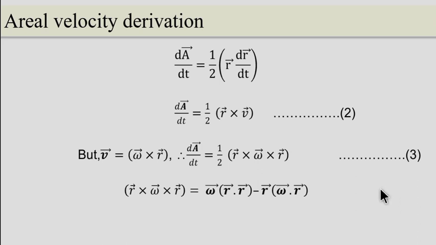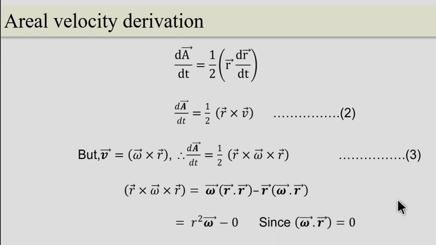Now, by using the vector triple product, that is a vector cross b vector cross c, which is equal to b vector into a dot c minus c vector into a dot b. In the same way, r vector cross omega vector cross r vector is equal to omega vector into r dot r minus r vector into omega dot r.